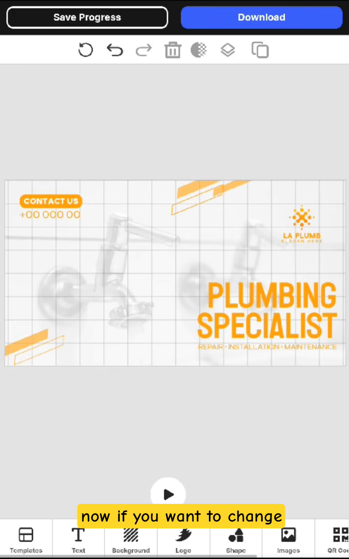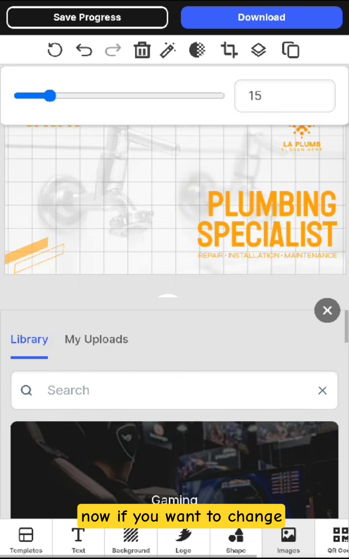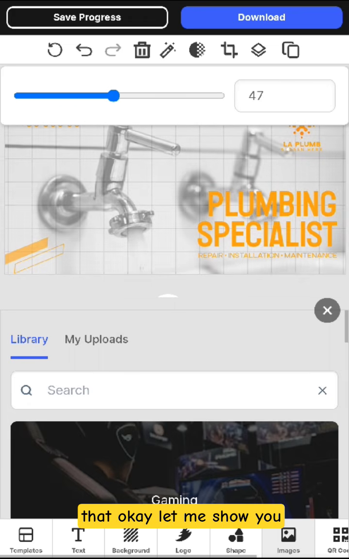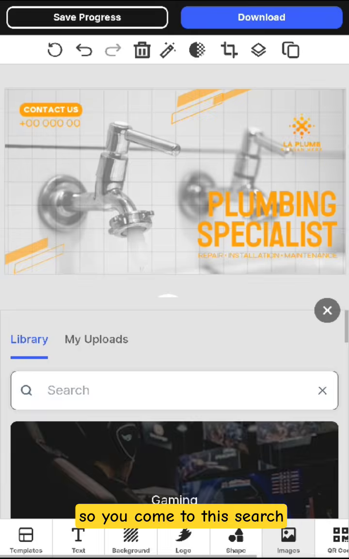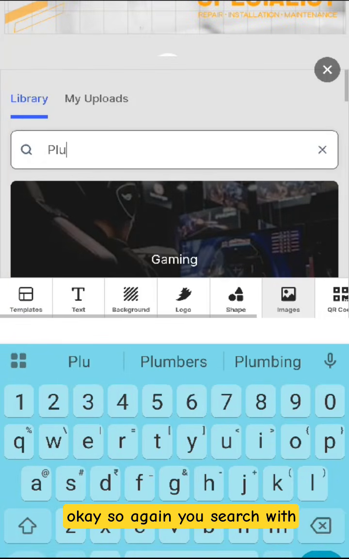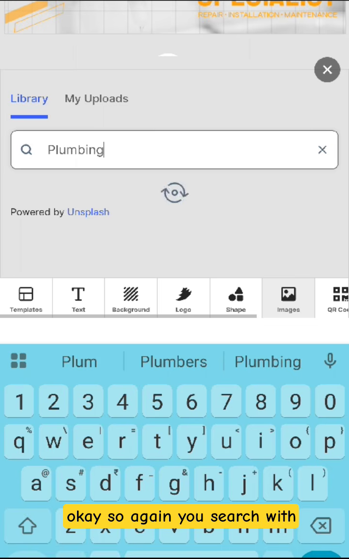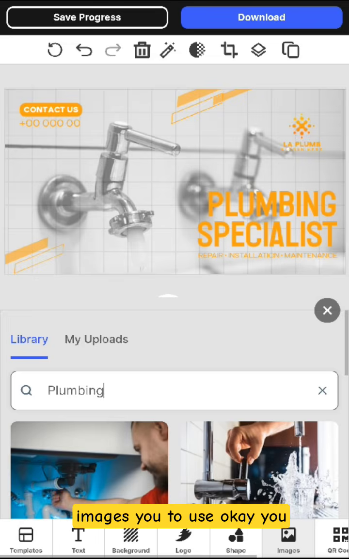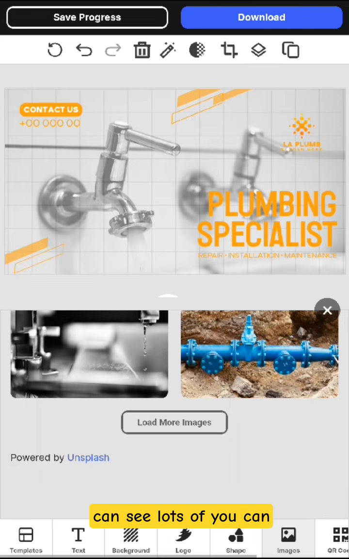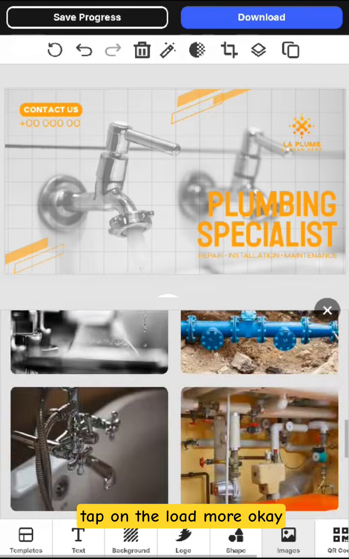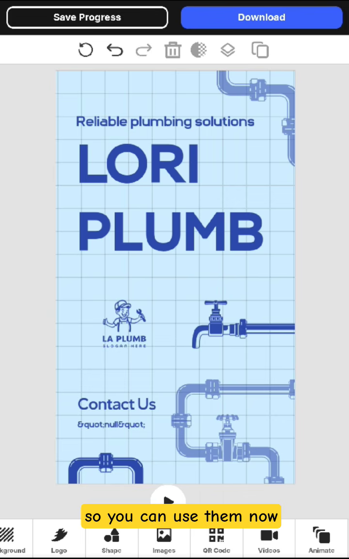Now if you want to change the image, how you can do that? Okay, let me show you. So you come to this search. Okay, so again you search with plumbing, you will get lots of images to use. Okay, you can see lots of, you can tap on the load more. Okay, so you can use them.